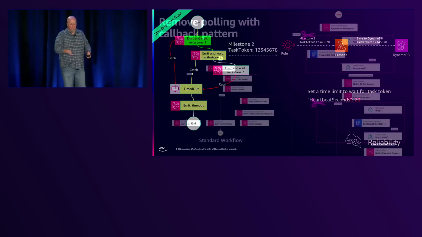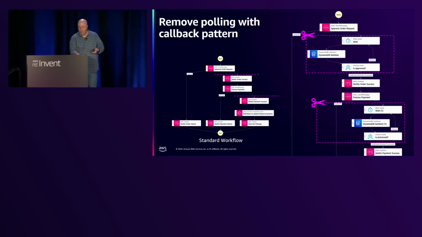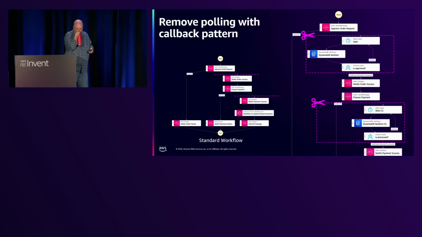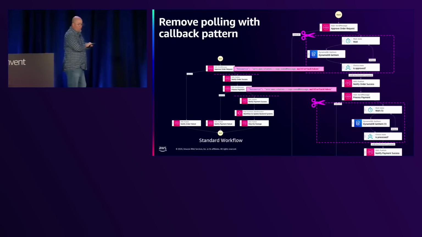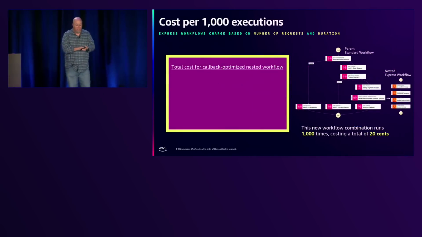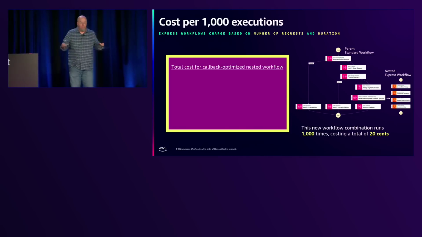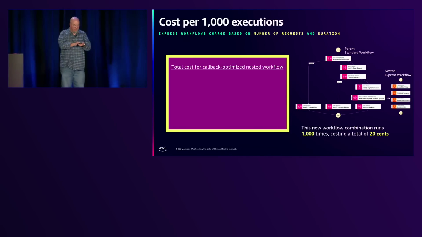So what you've done here is, if we go back to our workflows, we're cutting out these looping processes, cutting out these transitions, excuse me, and we're replacing it with this task token call. All right, so let's look at our flow now. And it's looking a lot smaller, isn't it? We're still doing a lot of important things. So let's look at how this affects it.